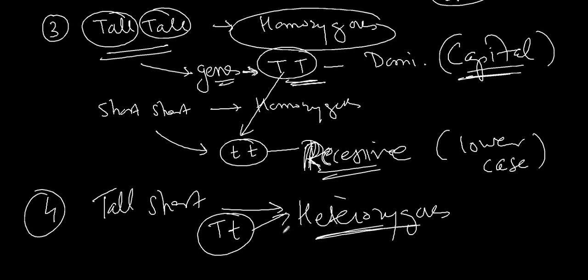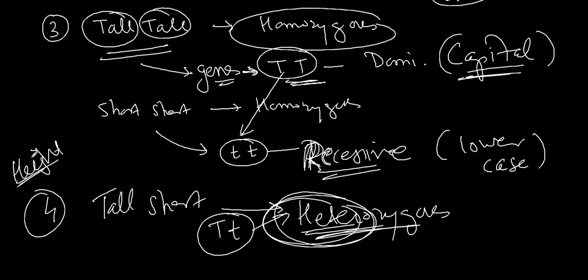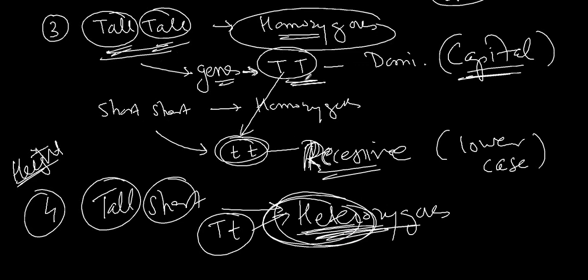Hetero means different, so heterozygous means different alleles of the same character that we are studying. As for example, height. What are the alleles for height? Either tall or short, so it is capital T or small t. If it is capital T small t, then it is heterozygous. If it is capital T capital T, then it is homozygous. If it is small t small t, then it is homozygous.